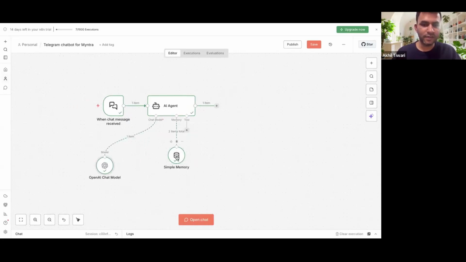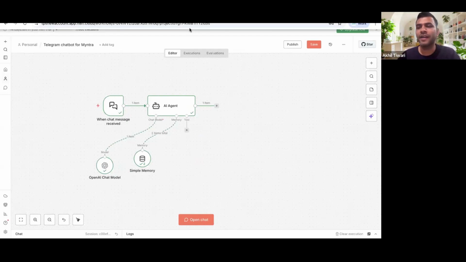We will try adding further capabilities, right? Let's say we want this specific AI agent to give us information about, for example, our orders or payment offers and all. So how would we get it? That is something we have to add, we have to add that data to this, right?